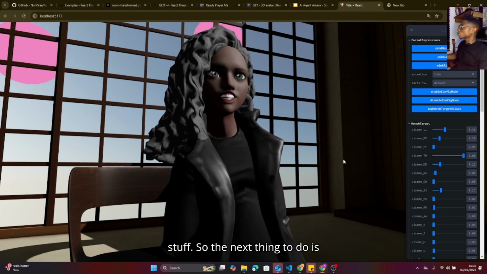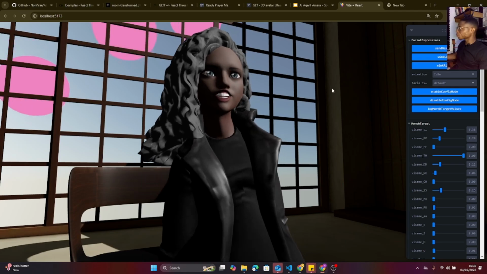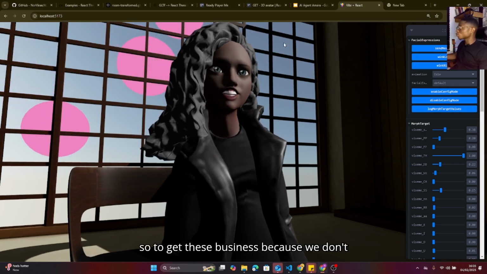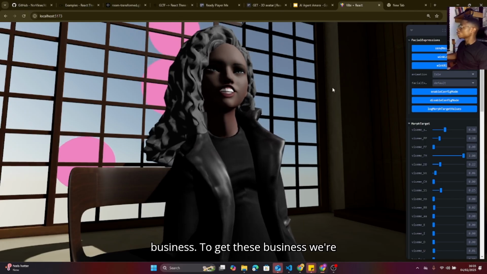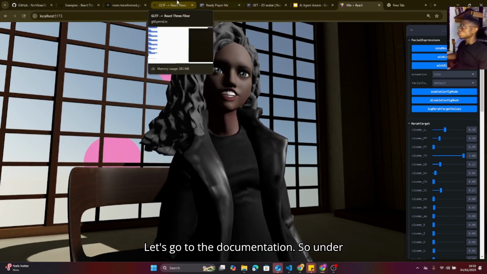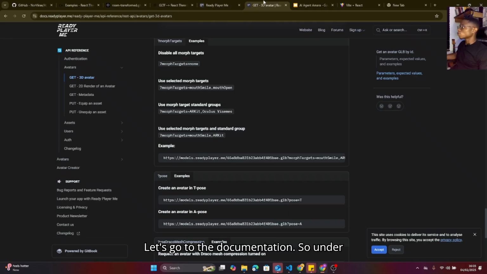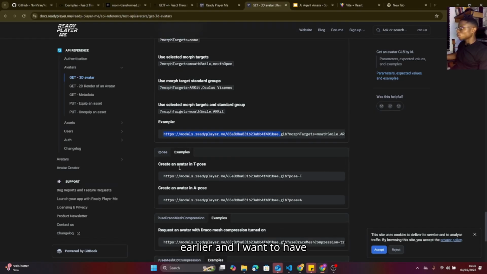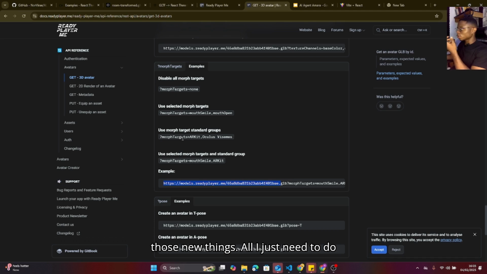So the next thing to do is get these blend shapes, because if we don't use that param, we're not going to get them. To get them, let's go to the documentation. Under the documentation, if I want to download a model, which is the URL we copied earlier, and I want to have those new things, all I need to do is add this particular param to the URL, and I will have that. I should add this param where I have ARKit and Oculus visemes, and then I can get the model that I want.